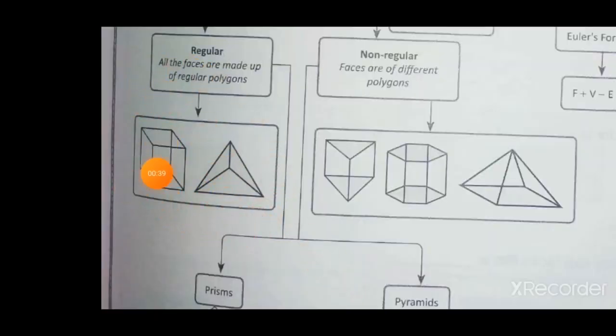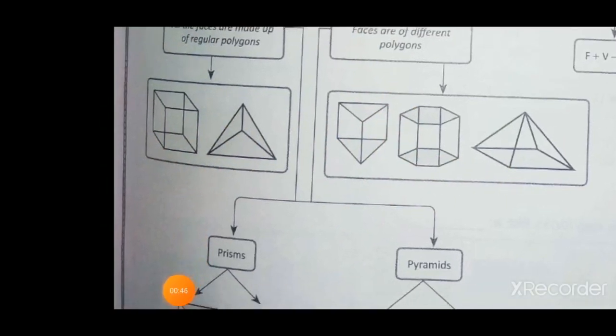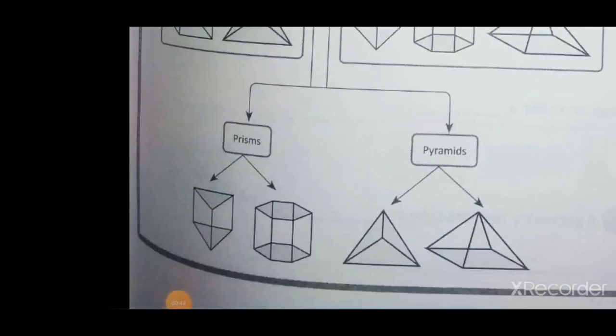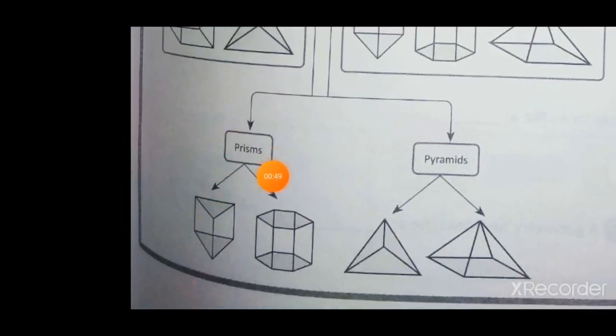Regular shapes are this and this, and non-regular shapes are like this. Regular shapes are prisms and non-regular shapes are pyramids.